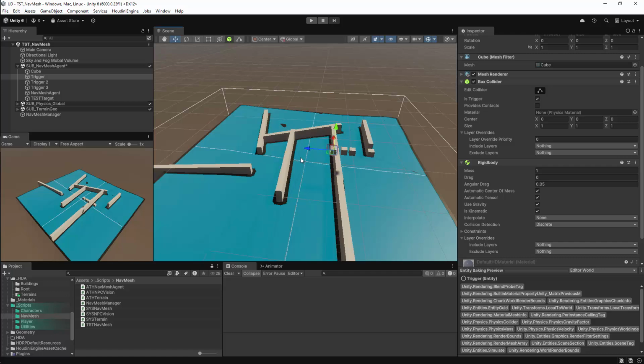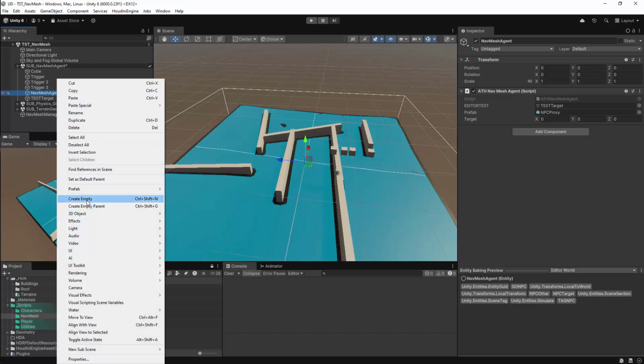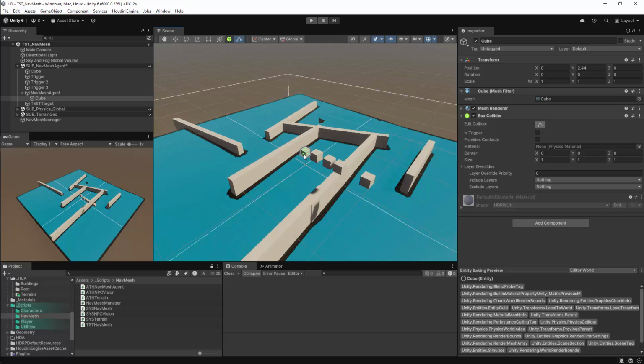After this, I'm going to update my NavMesh agent entity. I'll add a child object to this. This child object will be a cube and will represent our vision. I'll raise this up slightly so it's closer to where the character's head would be, although at the moment this will not really matter and this will be a very rough estimate. I'll edit the box collider and I'll extend it out a little bit. We'll specify that this collider is a trigger as we don't want this interacting with the environment, and this will give me the basic setup for the character's physics.